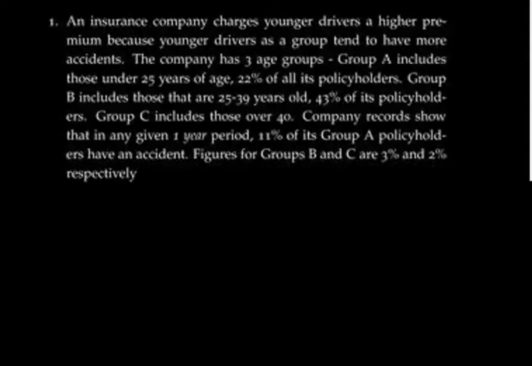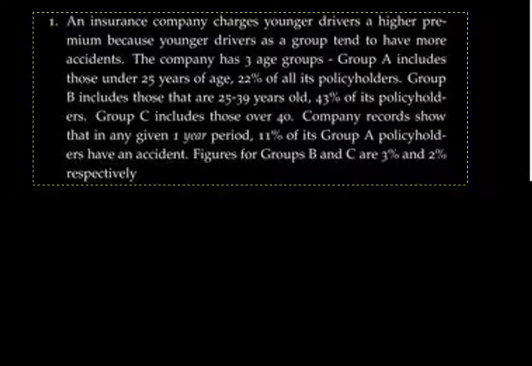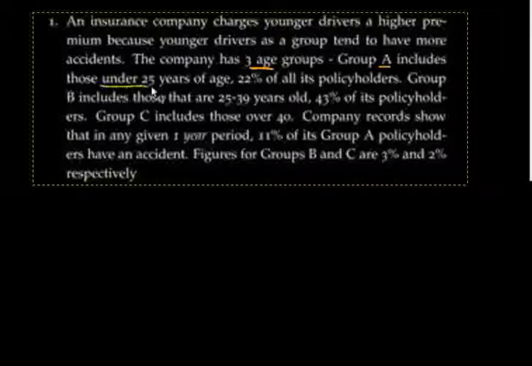This is a question on probability. There's an insurance company that classifies its policyholders into three distinct groups. The company has three age groups: Group A includes those under 25 years of age, and this group makes up 22% of its policyholders. Group B includes those that are 25 to 39 years old, and they make up 43% of its policyholders. And Group C includes everyone else, that means everyone who is over 40.